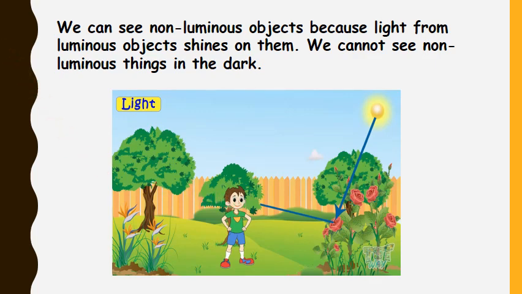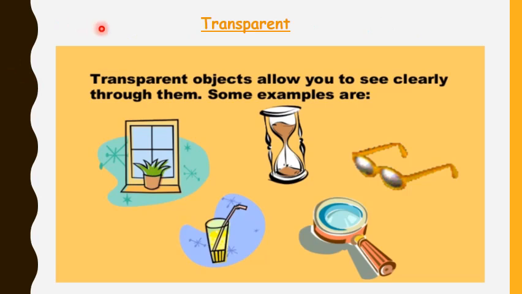Okay, now after luminous and non-luminous objects, we have three more groups of objects. These are transparent, translucent, and opaque objects. So let's start with the transparent objects. Transparent objects allow you to see clearly through them.